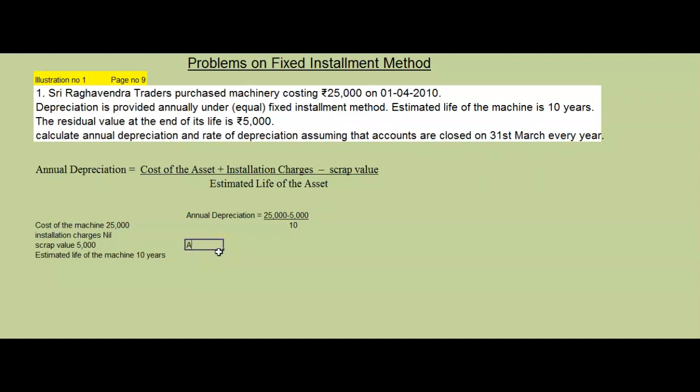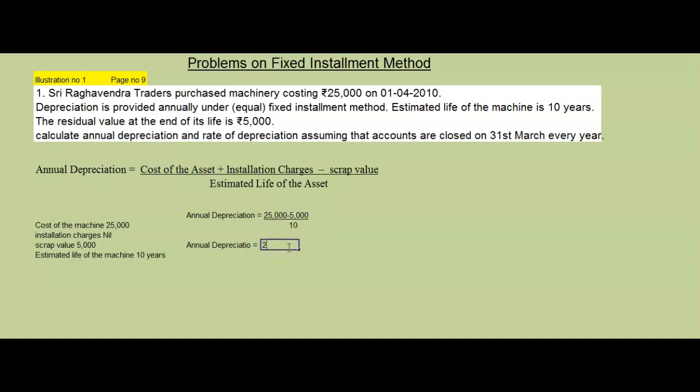Therefore, annual depreciation is equal to what will you get? 25,000 minus 5,000.